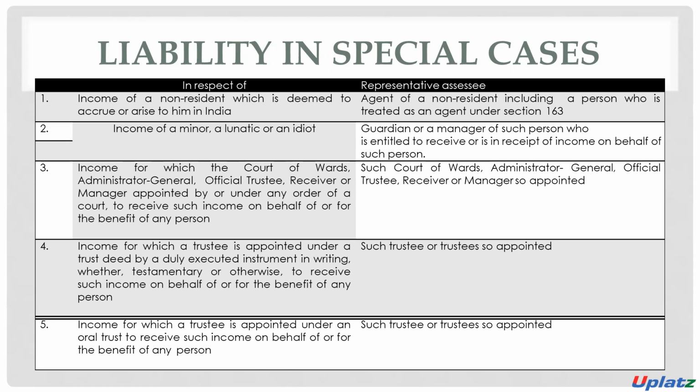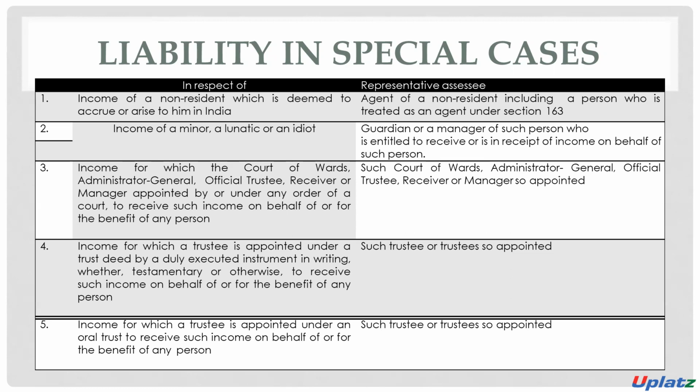So when there is any income for which a trustee is appointed under the trust deed by a written document, then the receiver of such income will be considered the representative assessee. Such a trustee or trustees who are appointed will be considered the representative assessee.